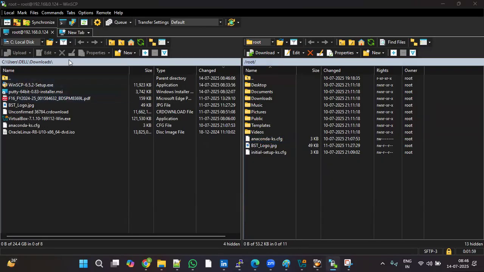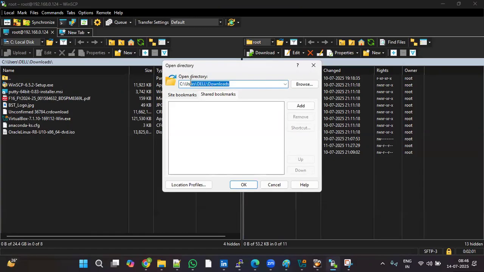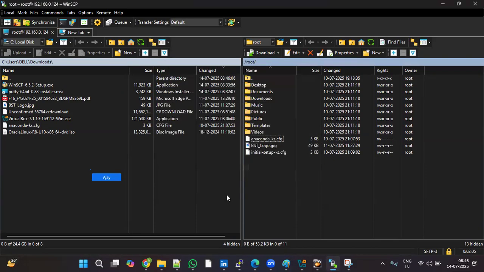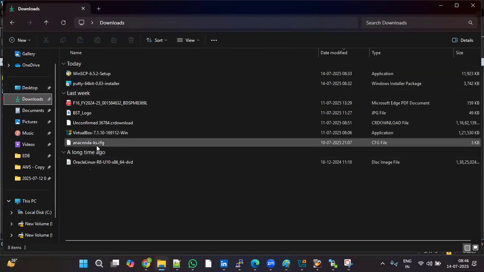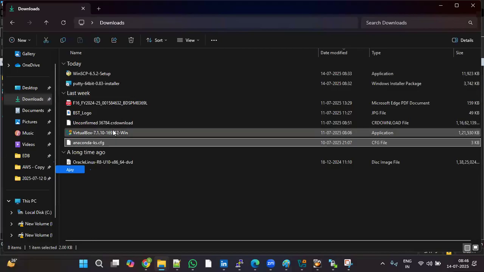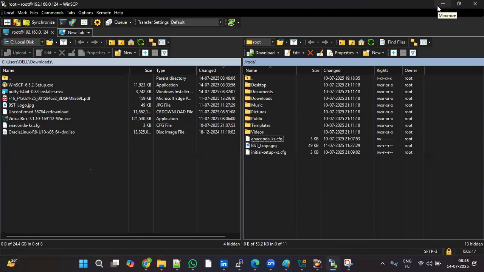On the left side we are in the user downloads location. Let me go to downloads here. The file will be copied from the Linux system to the local system. Like this, we can transfer software files between Linux system and local system, and local system to Linux system.